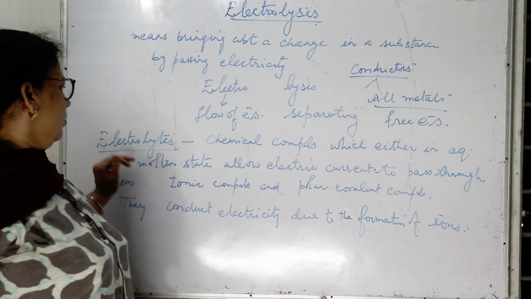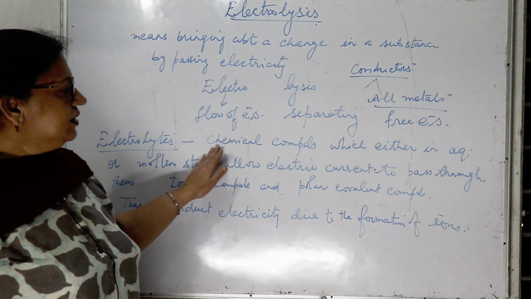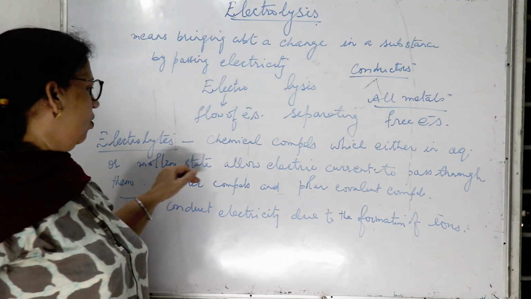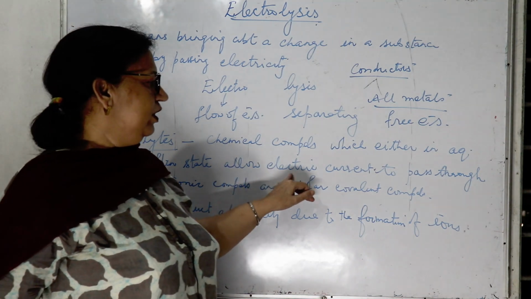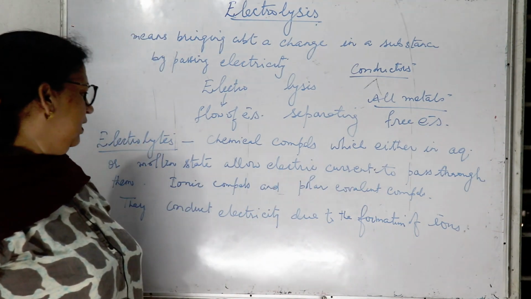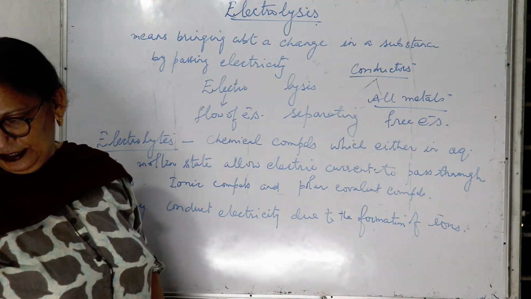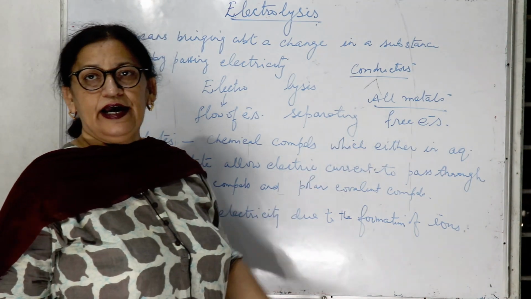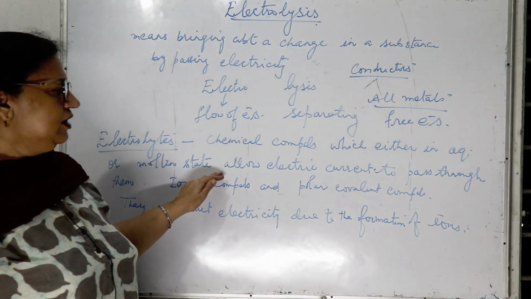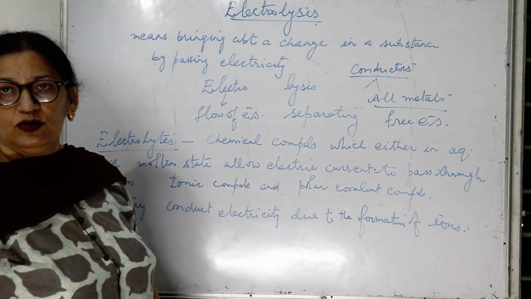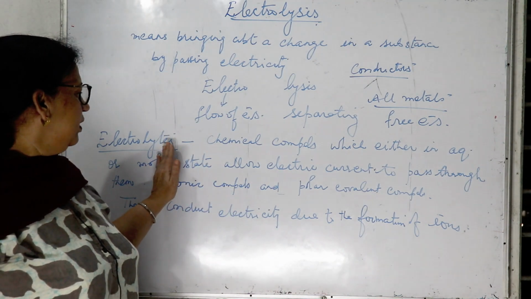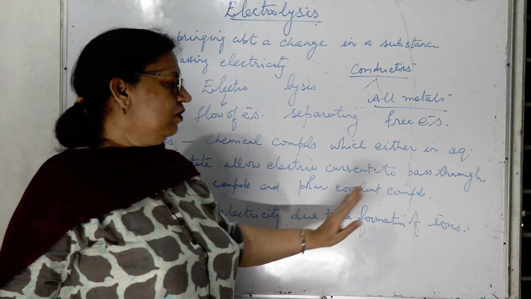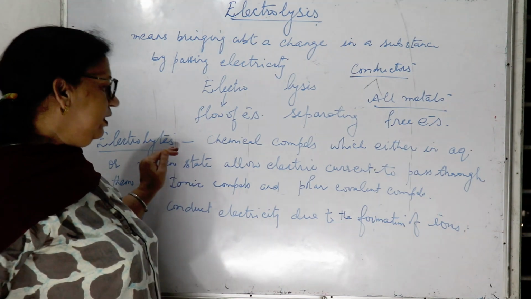Now what are electrolytes? Electrolytes are the chemical compounds which either in the aqueous state or in the molten state allow electric current to pass through them. They are called electrolytes. Ionic compounds and polar covalent compounds are the electrolytes.